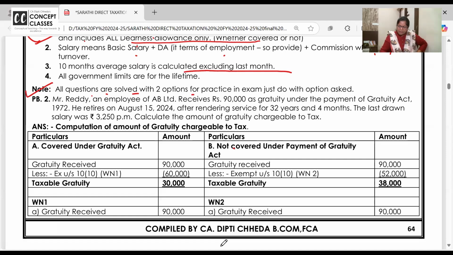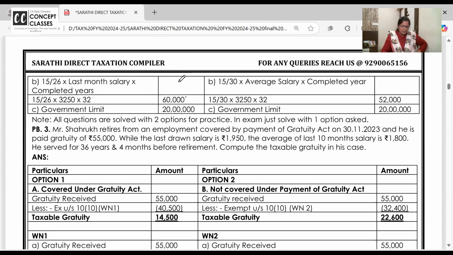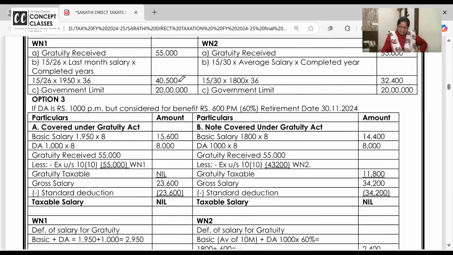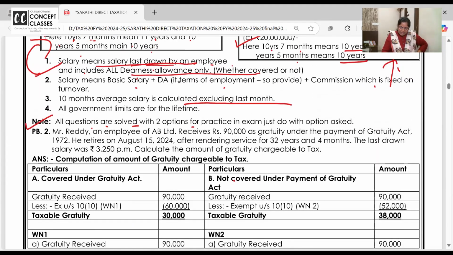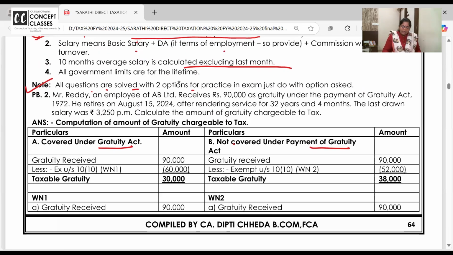But I told you, please do it with me, don't run ahead. And I hope you understood why we do this practice for every problem. Why are we working out so many options? To see that if it is covered, this is the answer. In the exam, don't solve 2 options just because Deepti ma'am taught you. This is just for practice. They will clearly tell you whether he is covered or not. So, Mr. Reddy, problem number 2 now.